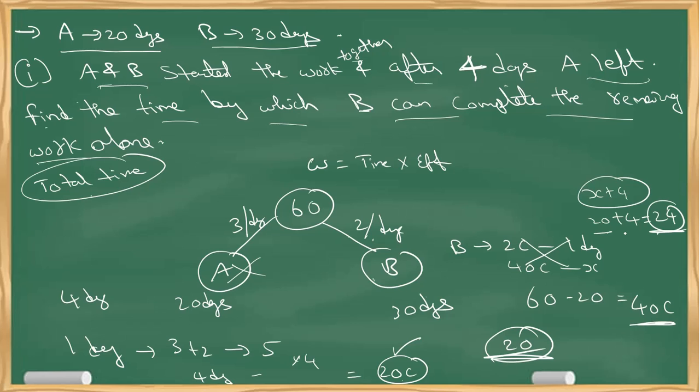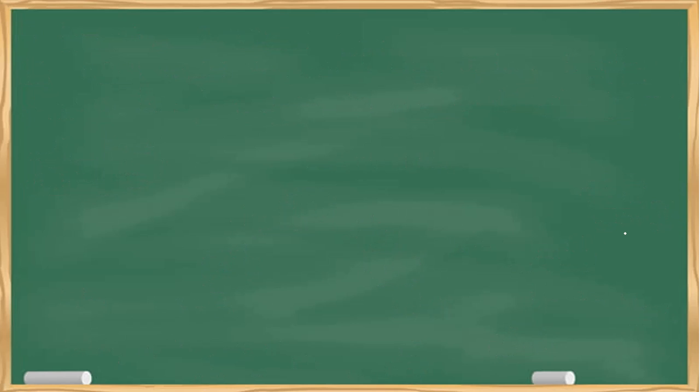So let me do one more type of problem. We'll take the same data. Let's say A takes 20 days to complete a work and B takes 30 days to complete the same work.